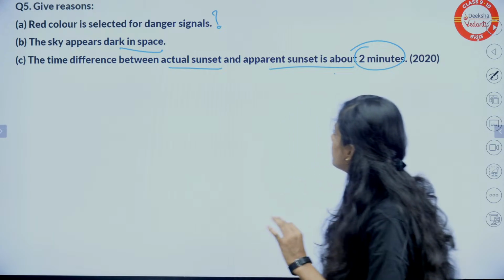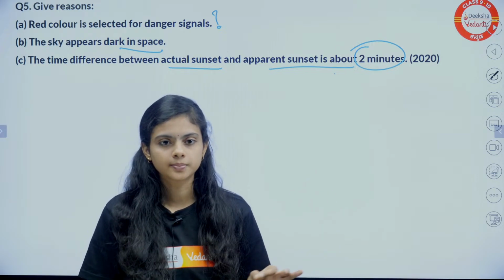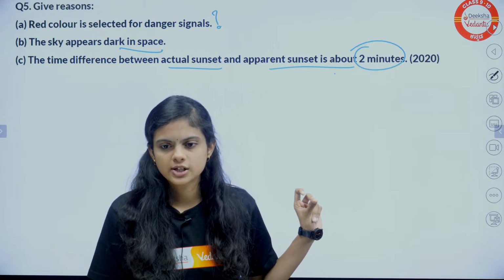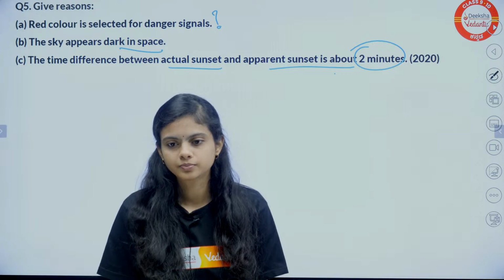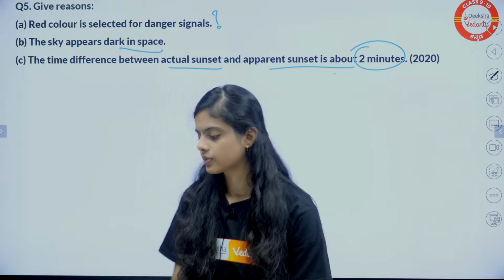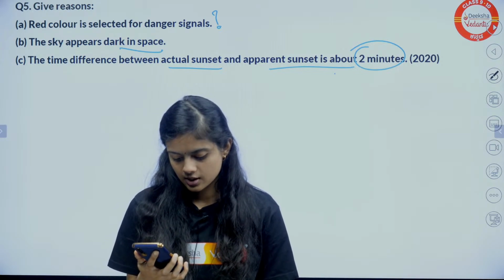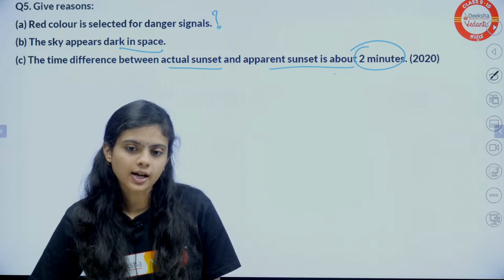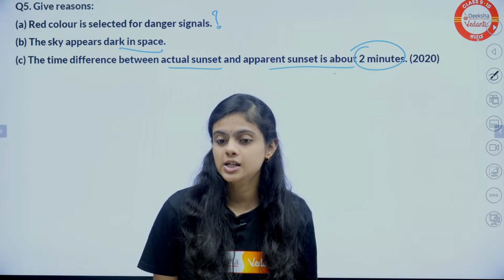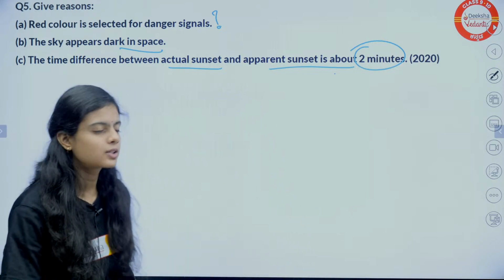Now the difference between actual sunrise and apparent sunrise is 2 minutes. Why? What is the process? Can I get the answer in the chat? Yes, students, I want answers from all of you. The students who are watching, I want the answer. Which process? Imagine the sun is below the horizon, but it appears to rise. Why? Getting the concept?